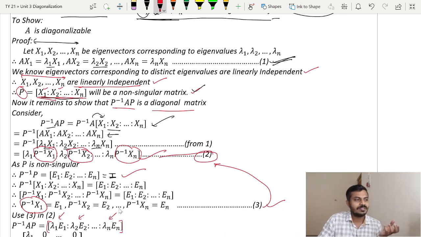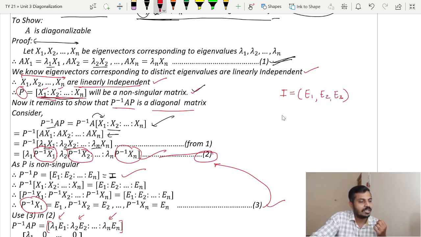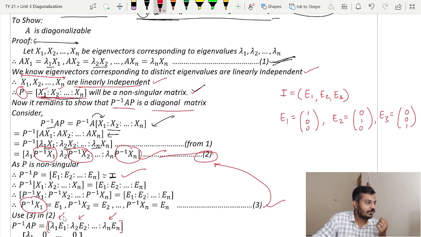Now let us try to understand it by taking a particular example of order 3. If I have an identity matrix of order 3, how will it look? E1, E2, E3, where my E1 will be 1 0 0, my E2 will be 0 1 0, and so on. Now on this side we have lambda 1 E1, so this matrix will be equal to what?